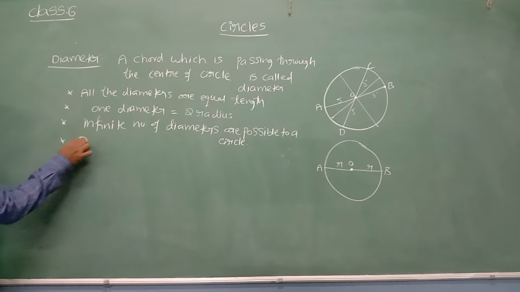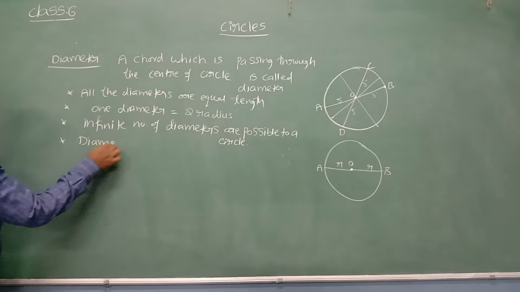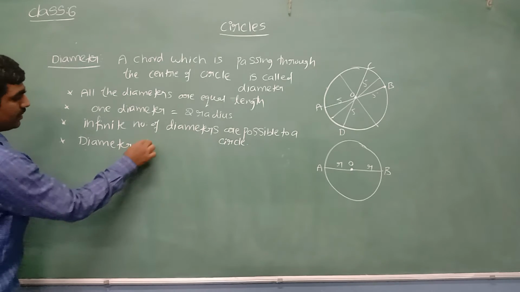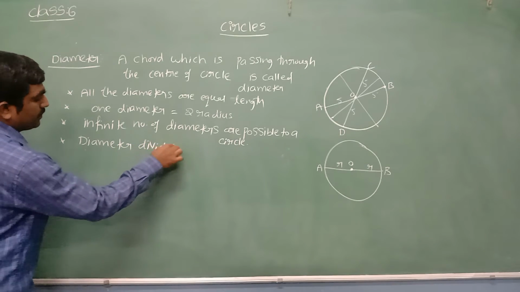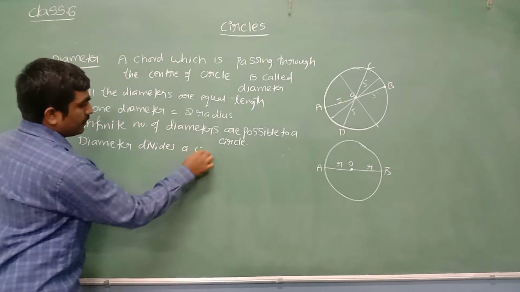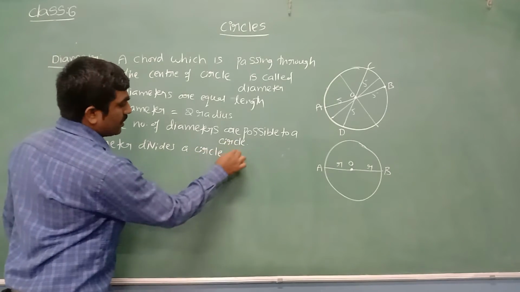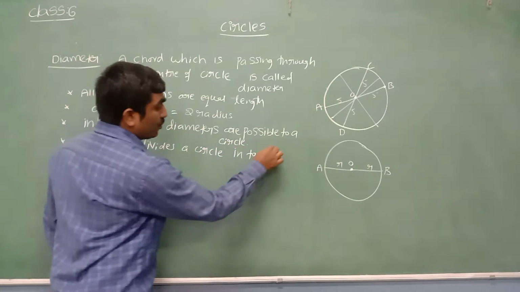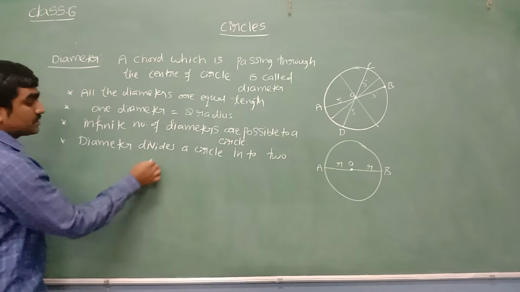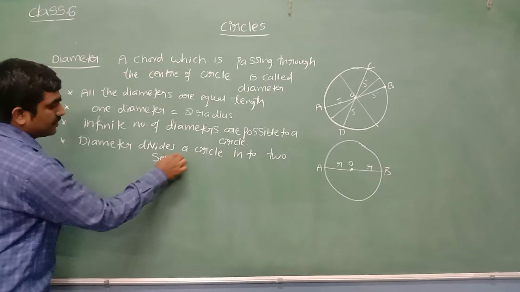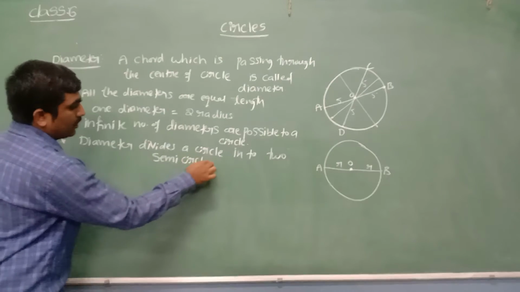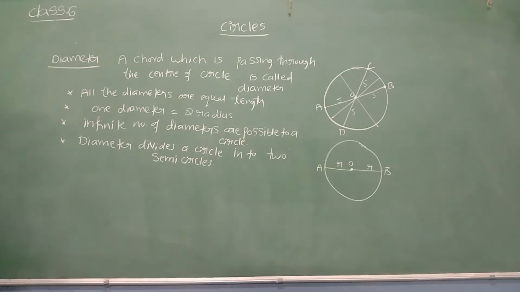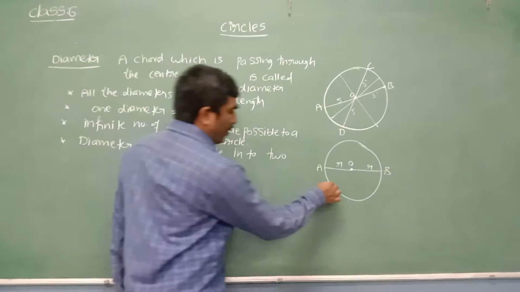What can we write here? A diameter divides a circle into two semicircles. Semicircles means half circles.